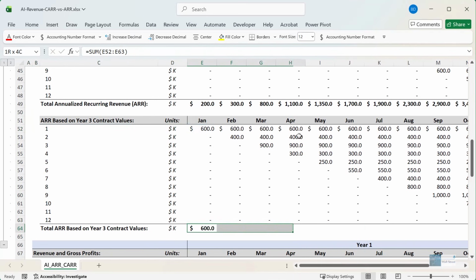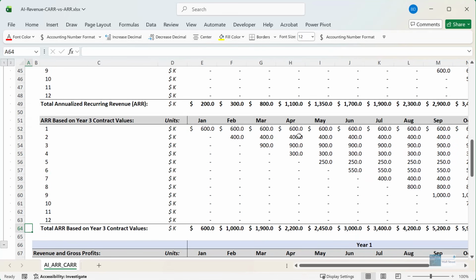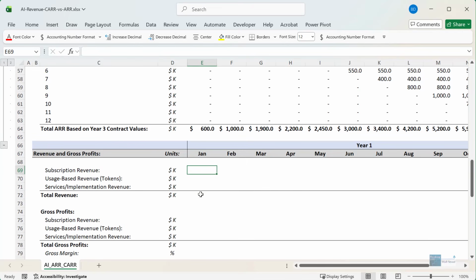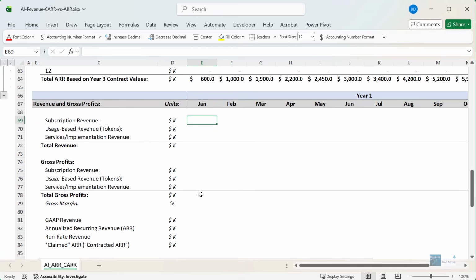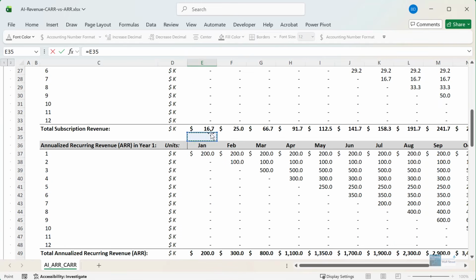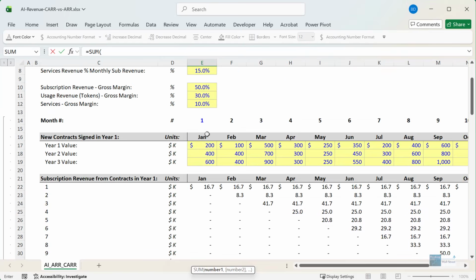We can add this up and copy it across, and we get to the claimed ARR based on the year 3 contract values. So if you look at this on a GAAP basis and you just add up all the revenue sources here, the subscription revenue we can take from above, and then the usage-based revenue for tokens. So this one is based on a percentage of the year 1 contract values. So we can just do a cumulative sum of all these year 1 values.